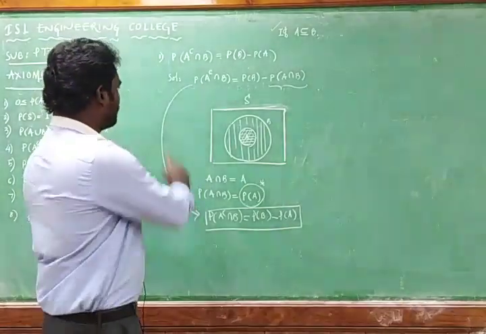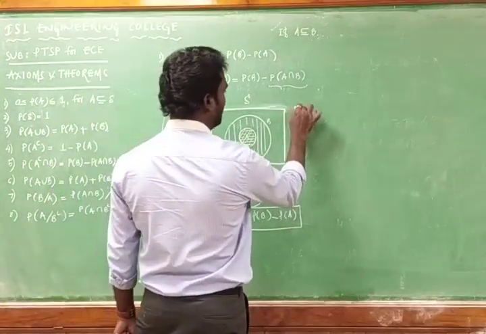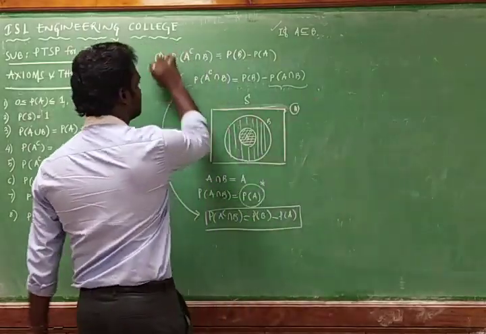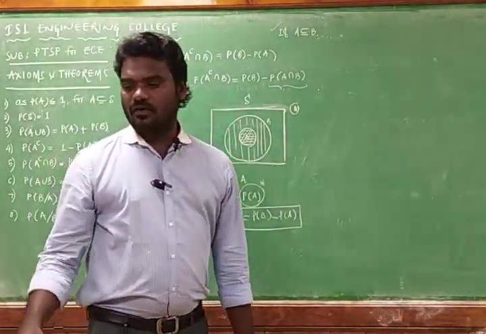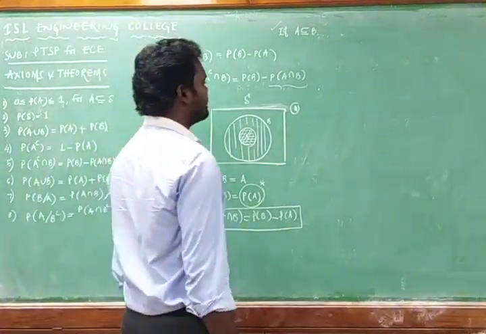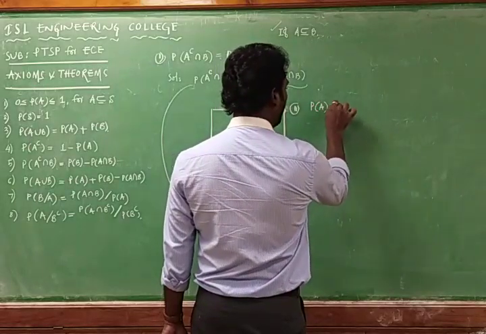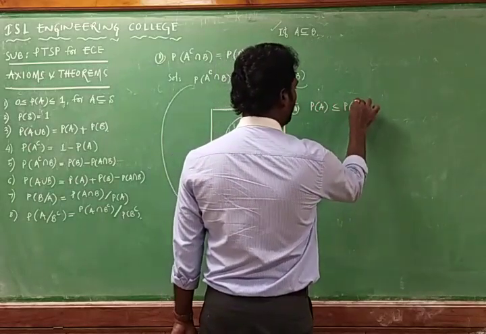That is the first one, and now I must go with the second one. The second problem has the same data, and we have to prove that the probability of A is less than or equal to the probability of B.